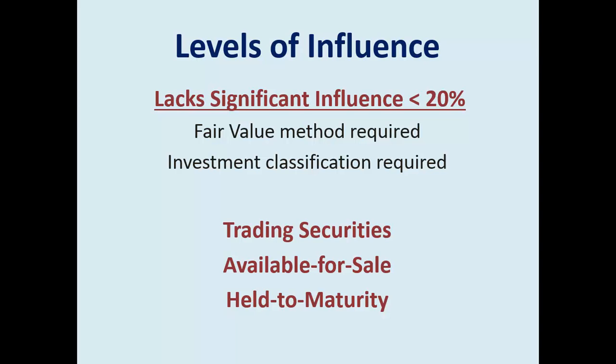Available for sale classification, if I invest in something, stocks or bonds, but I'm not necessarily going to hold, if it's a bond, to maturity, then I record it as available for sale. It does tend to be more long-term investments, though. Held to maturity is only bonds, and that is if I intend to hold it until it does mature.